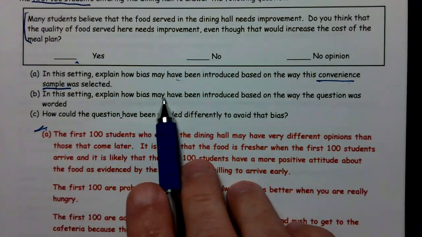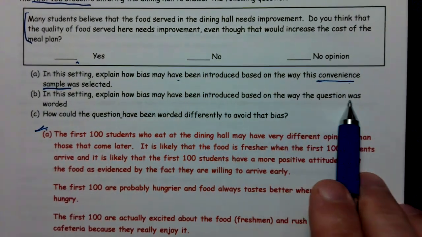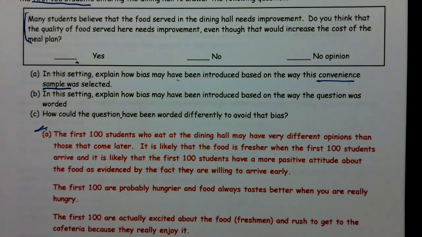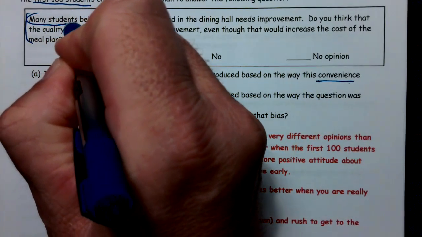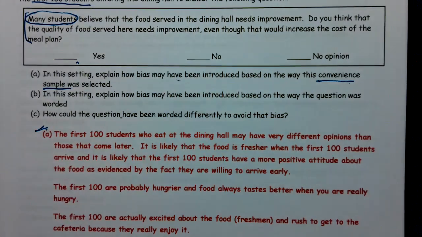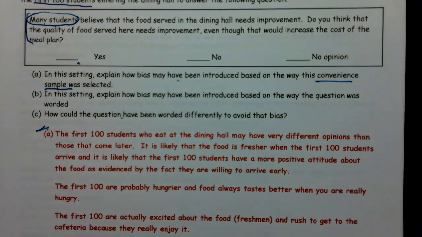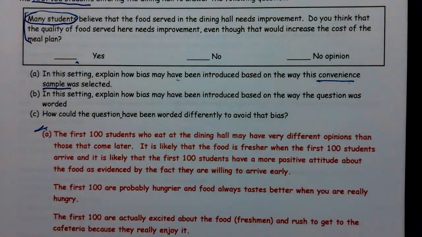B, in this setting, explain how bias may have been introduced based on the way the question was worded. Well, what about the question? We have a couple problems here. First off, it says many students. Many students is a peer pressure response. Hey, everybody else says this. Are you different than they are? People don't like being different. You may be okay with it, but most people don't. So that's a peer pressure response, and that's going to bias it.